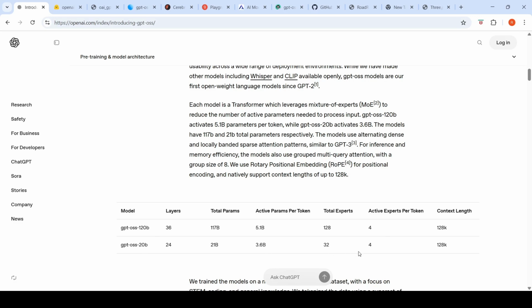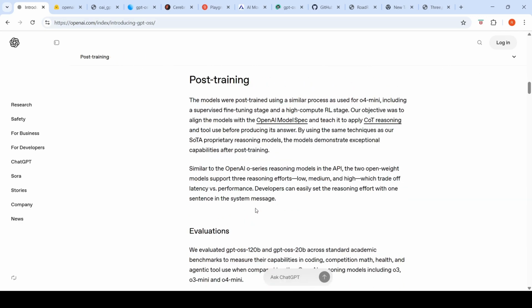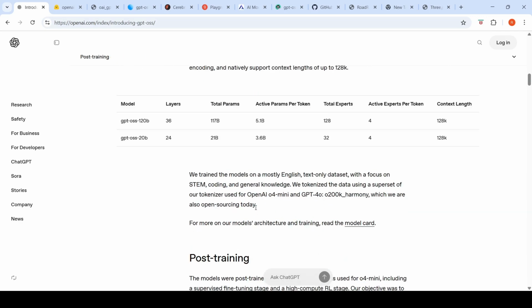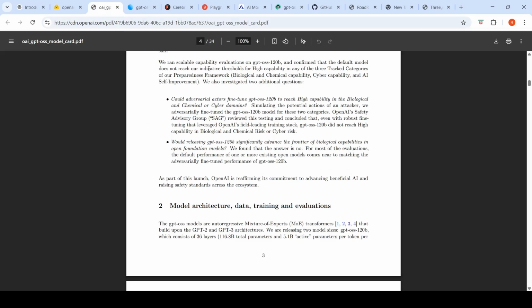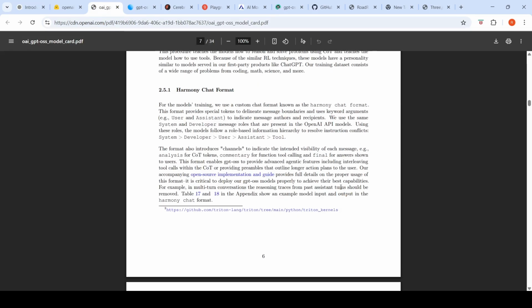It has 32 experts in total, with 4 active per token. So both have 128K context length. They've trained these models on a mostly English, text-only dataset with a focus on STEM, coding, and general knowledge. That is what they're saying over here. They have a model card as well, so you can check it out for further details about this particular model.